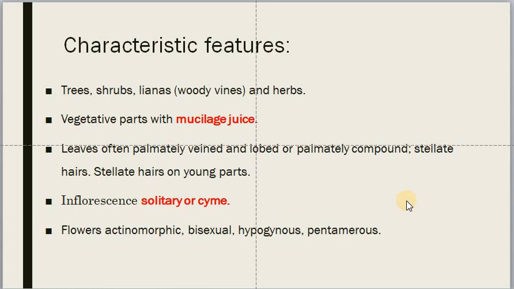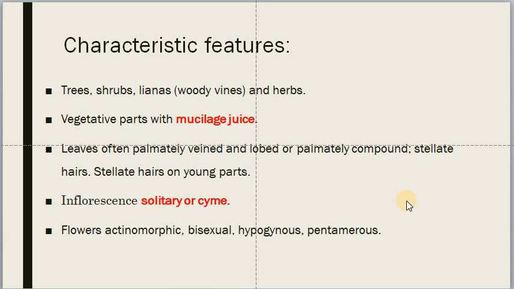Coming to their inflorescence, they are cymose inflorescence, mainly they are solitary. And the flowers are actinomorphic, or the flowers can be divided into two equal halves through multiple planes, so they are actinomorphic. They have both androecium and gynoecium, so they are bisexual.